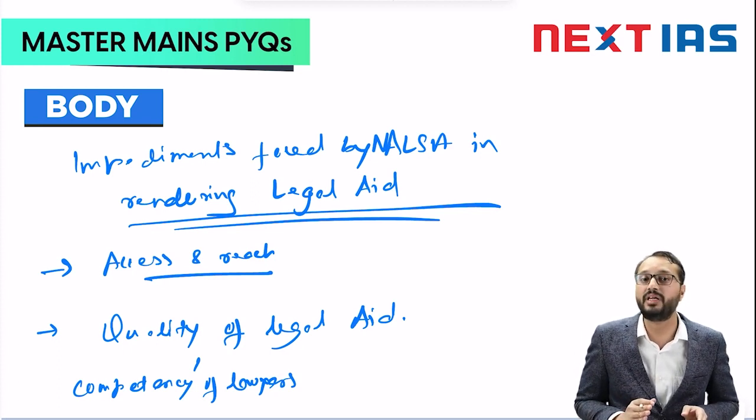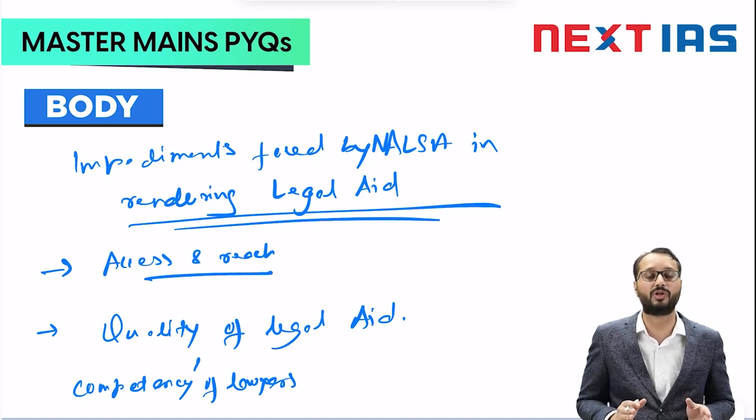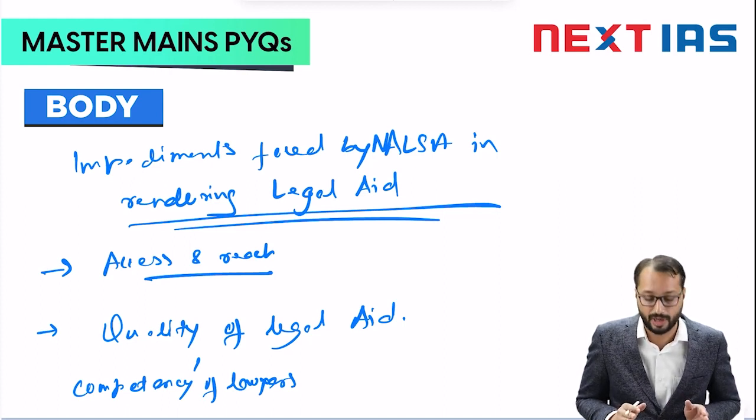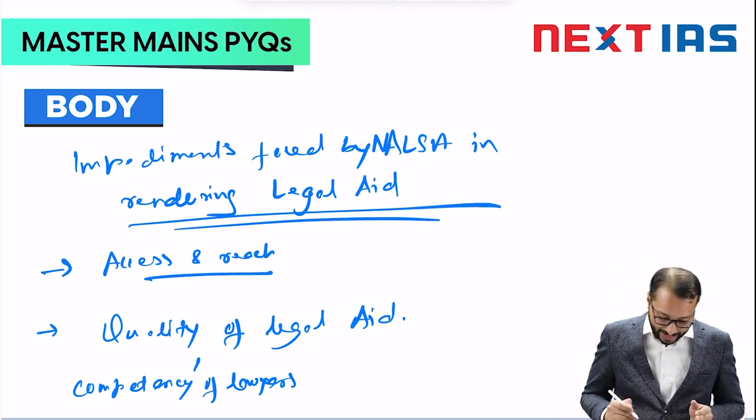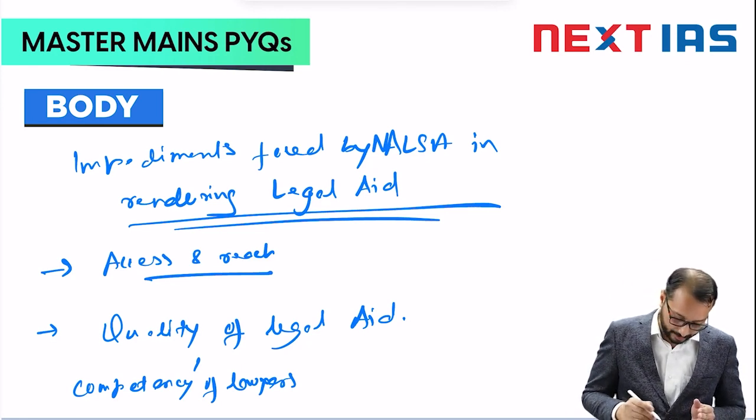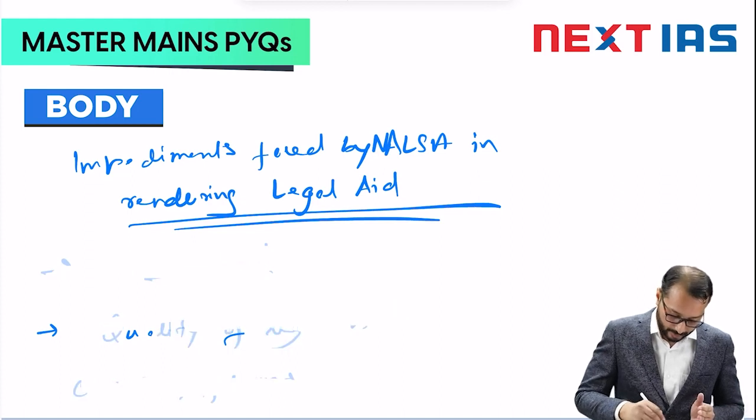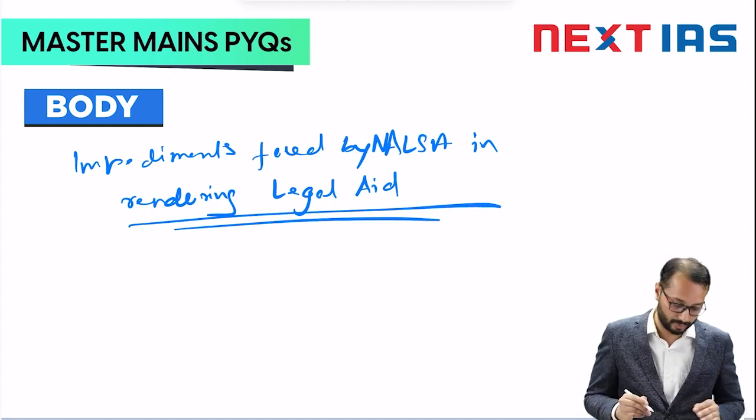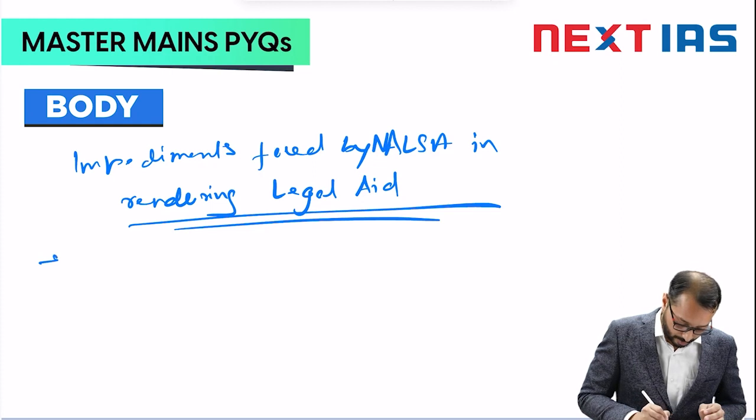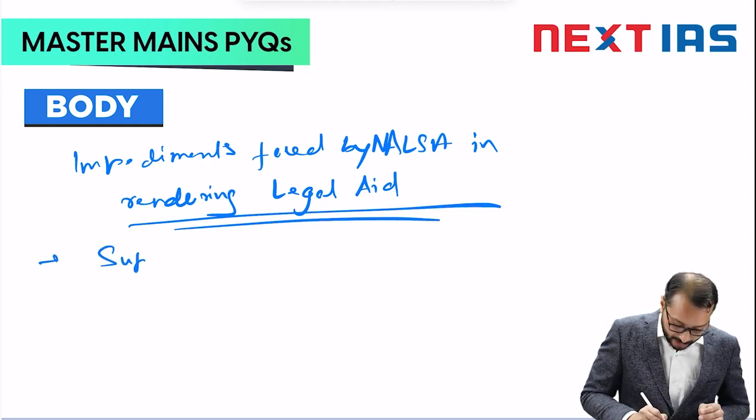The third problem here is delay of payment. So delay of payments is also a big problem which discourages many of the lawyers from taking up such initiatives, right? So quality of legal aid is also a problem. The next problem that we can highlight is the support system.